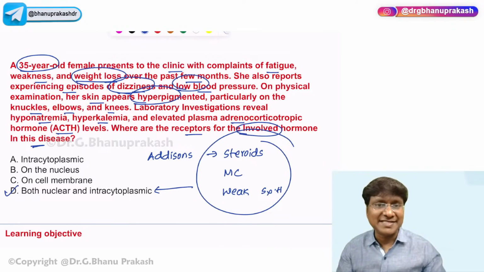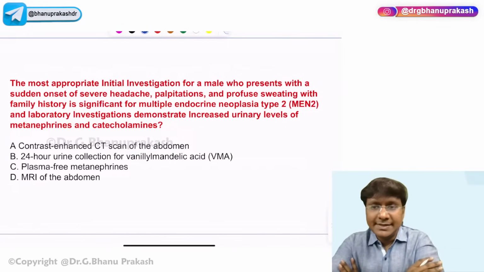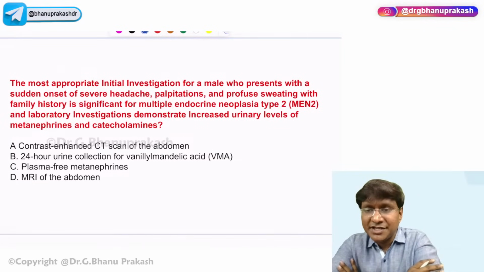Now we'll move on to the next important endocrine disorder. The most appropriate initial investigation for a male who presents with sudden onset severe headache, palpitations, a profuse sweating with a family history is